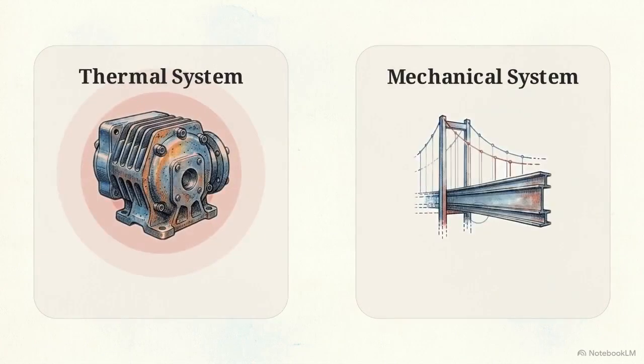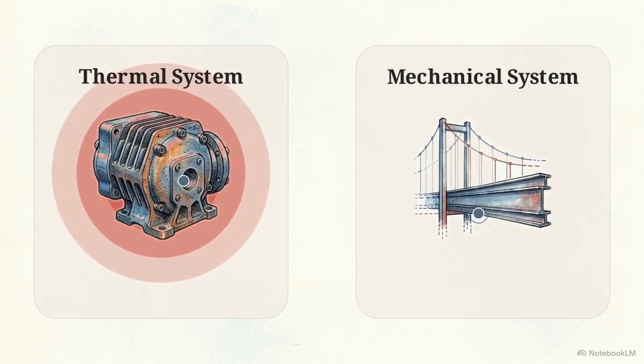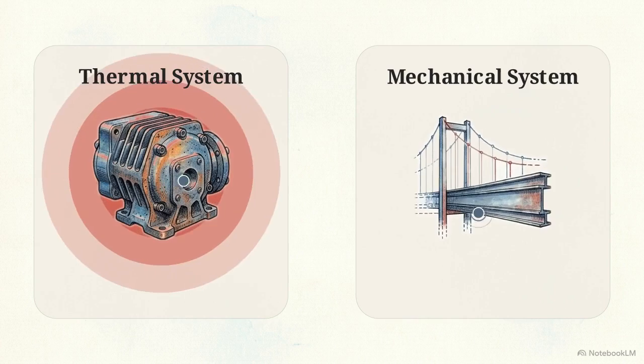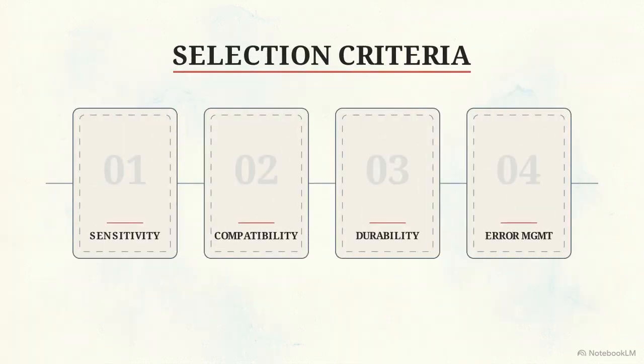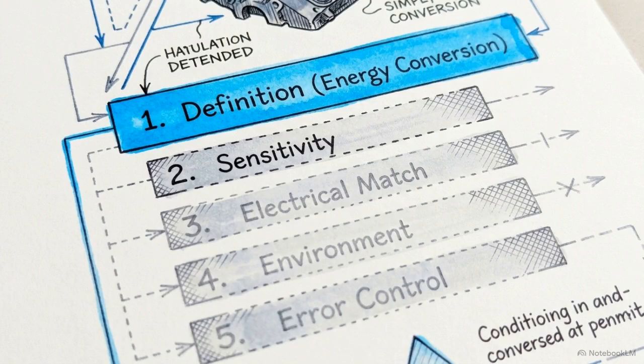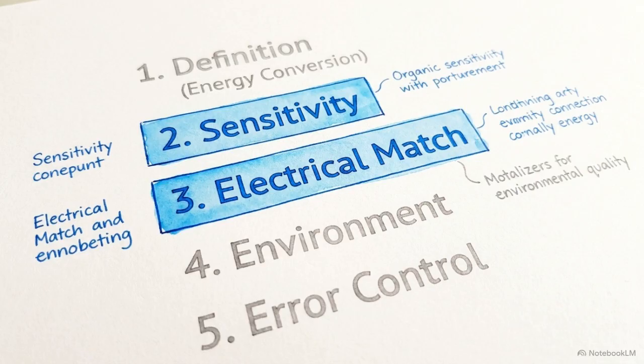Whether you are measuring the internal heat of an engine block or the structural stress of a highway bridge, hardware selection relies on the exact same 4-step criteria. Here's the summary checklist for your future designs. First, define the exact energy conversion required. Second, verify the sensitivity is high enough to capture your smallest input changes.